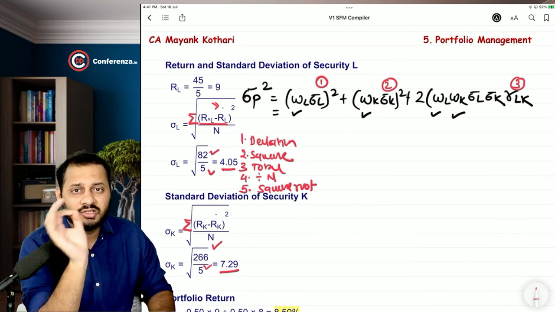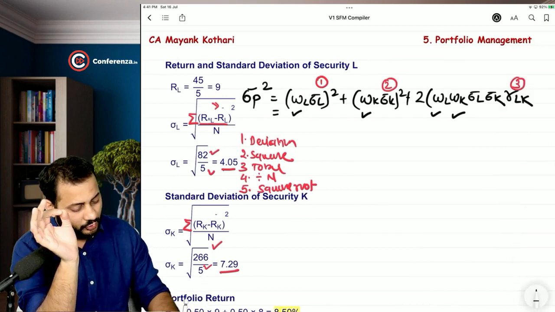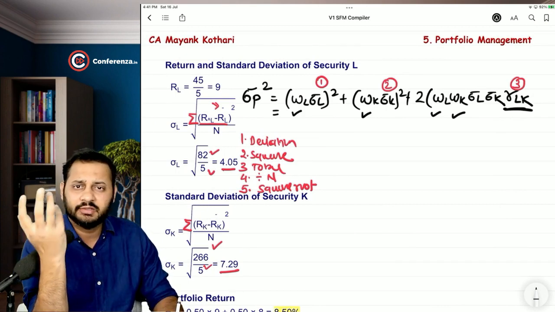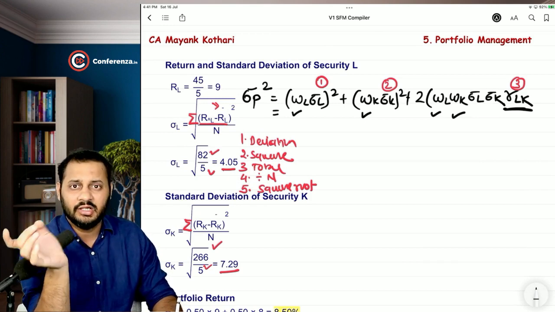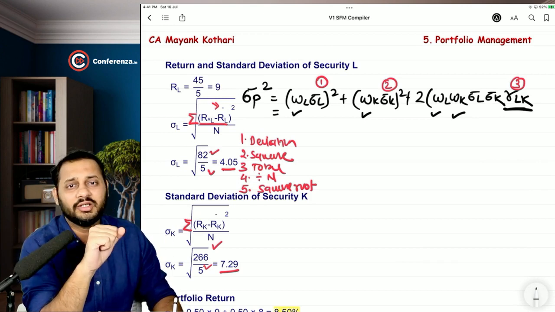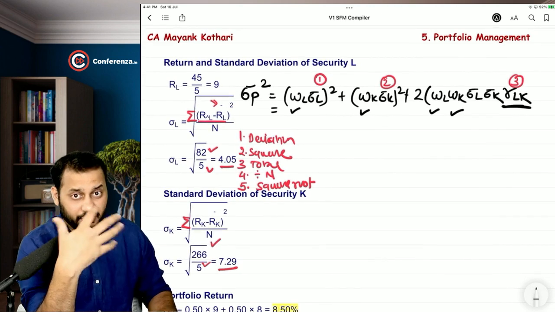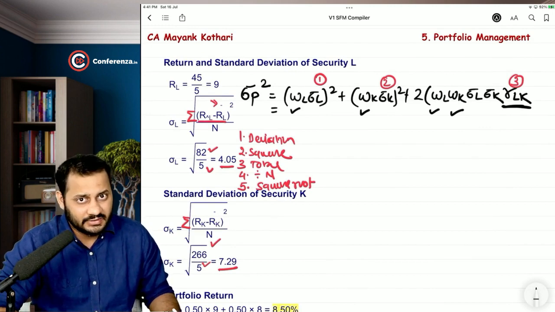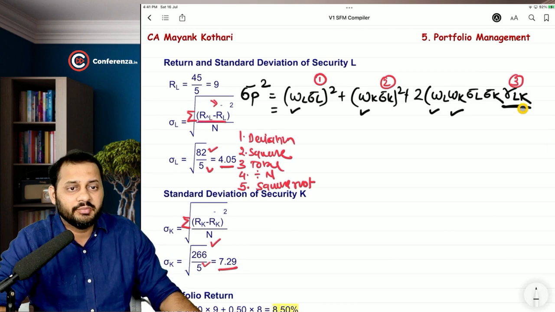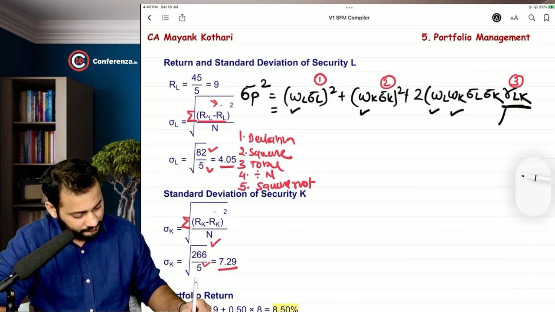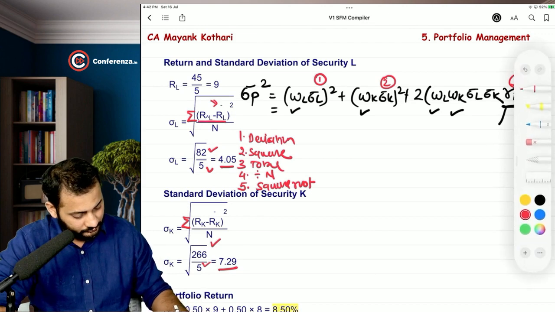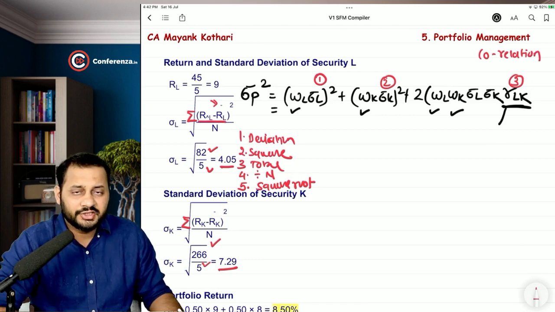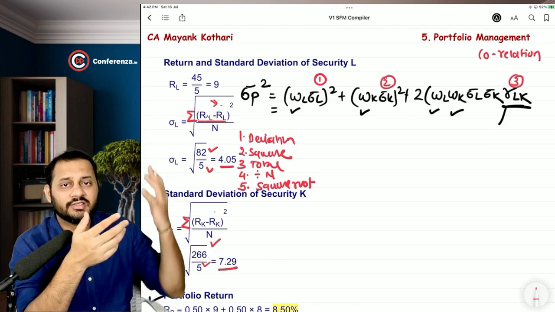Now let's talk about the third point: correlation coefficient of L and K. We have learned about the concept in the basics before the value at risk management topic, but we didn't learn about the formula to calculate rho LK. Okay, correlation coefficient of L and K. But before that, I think we should learn about the covariance, because the correlation between the two securities depends upon the risk of the two securities.